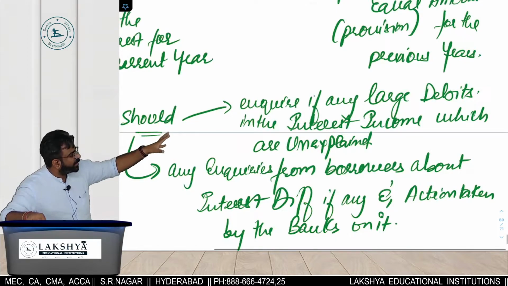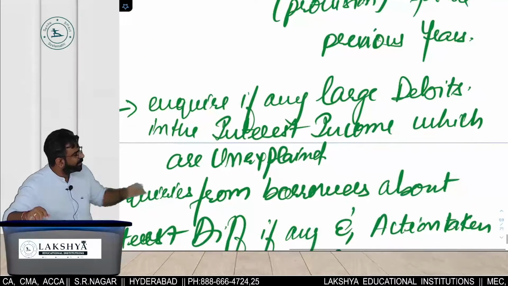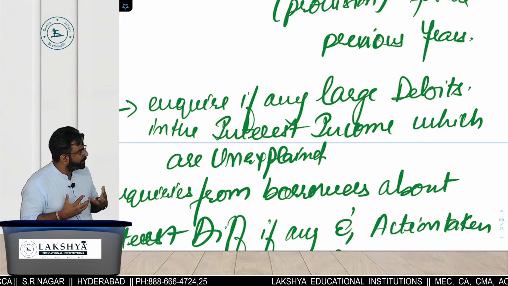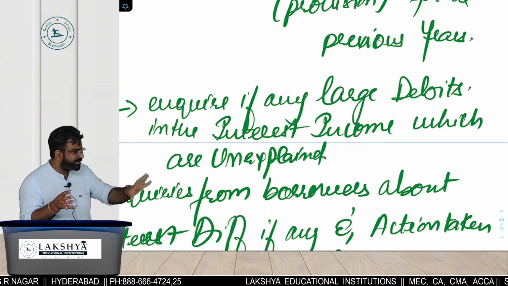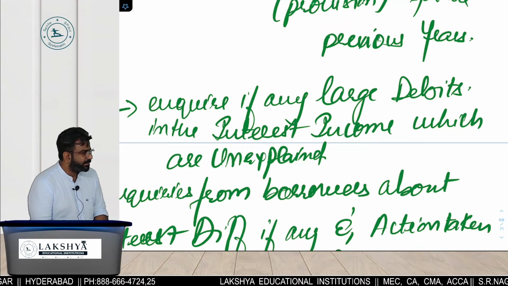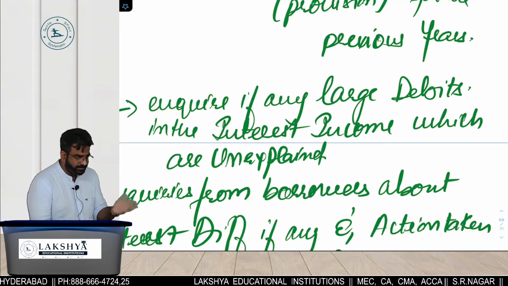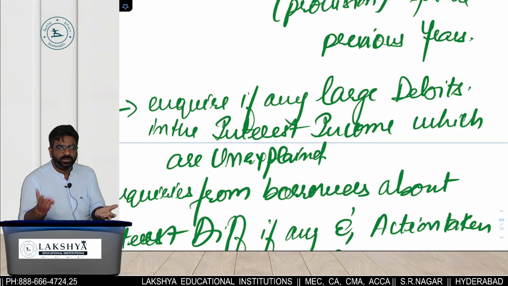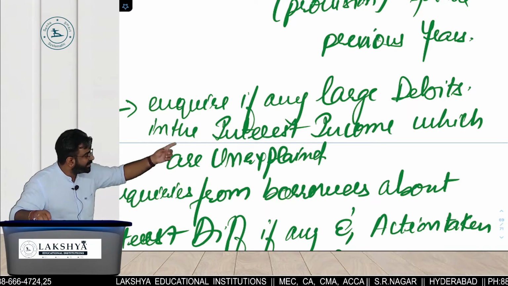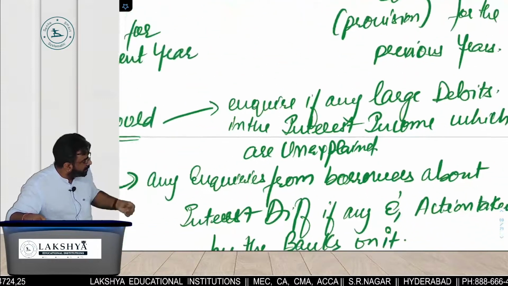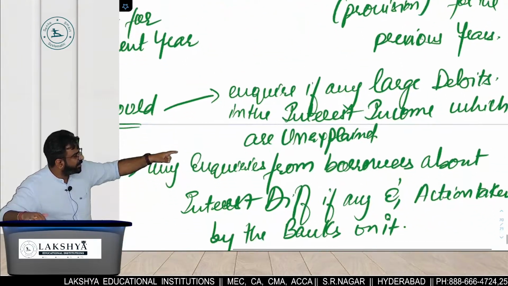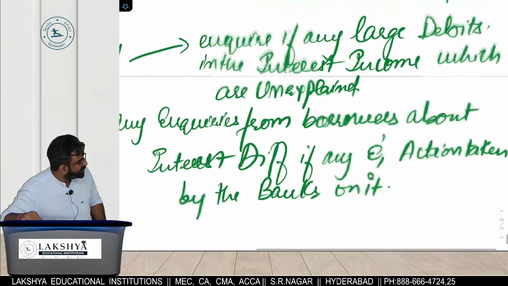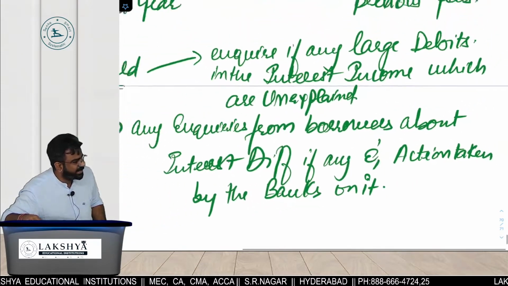Now see, inquire if any large debit. It means there was one borrower from whom I was expecting 5 crores of income, but when I see his account, 3 crores have been debited. What does that mean? There are two possibilities. Either received, or you have waived off. And which is left? Explained or unexplained? Then in that case, what should the auditor do? Any inquiries from the borrowers about the interest difference, if any, and action taken by the banks on it.